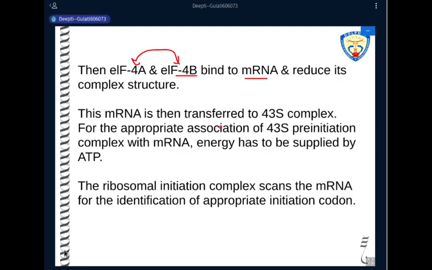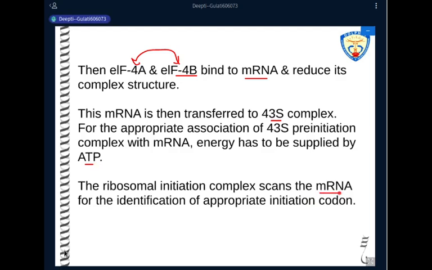So this messenger RNA molecule is then transferred to the pre-initiation complex, and for the proper association, we also require energy. That is a molecule of ATP that I said binds along with the cap binding protein. Now, once this 48S initiation complex is formed, it will scan the messenger RNA.